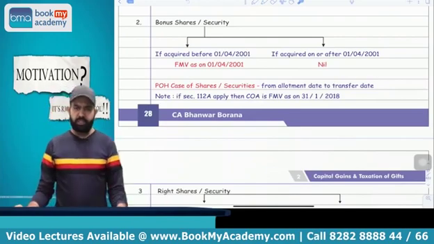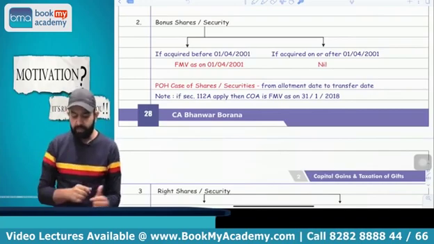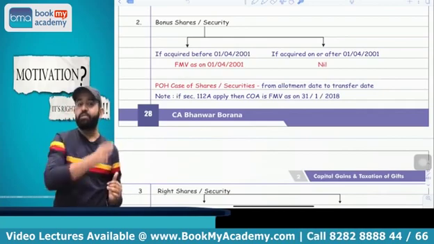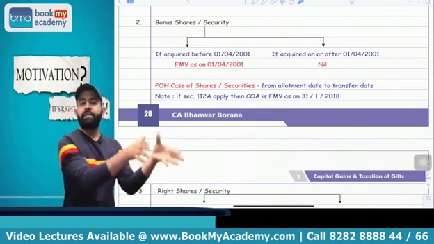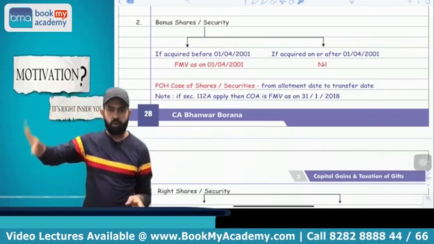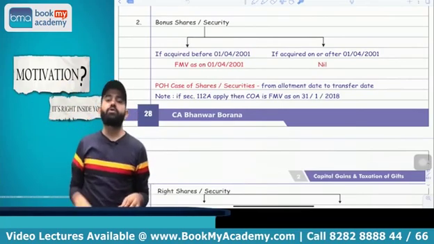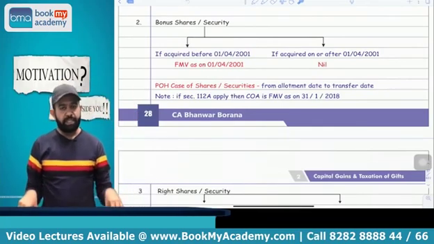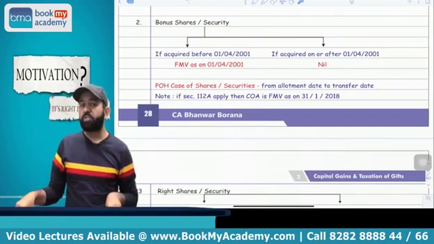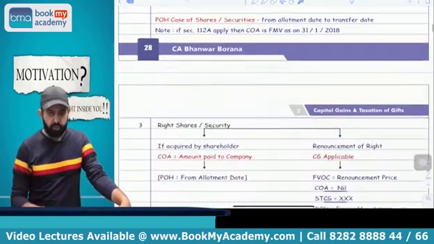Now try to understand one more thing. If section 112A is applicable, we will discuss section 112A after some time, but if section 112A is applicable, in that case FMV as on 31st January 2018 will be treated as your cost of acquisition in case of the bonus share. So what I am saying is that normally bonus share cost will be nil. But for bonus share acquired before 1/4/2001, the FMV as on 1/4/2001 will be your cost of acquisition. And if section 112A is applicable, then obviously you will get the benefit of FMV as on 31st January 2018. Then in case of bonus share also, you can take the benefit of 31 Jan 2018 FMV.